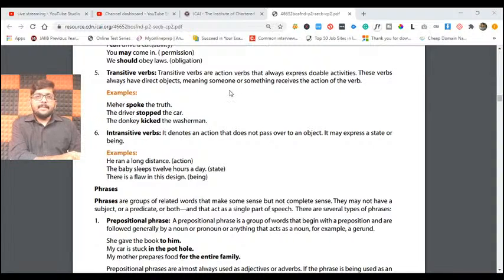Okay, fine, no problem. But if you see here, Meher spoke the truth. It means spoke. Already she did it, which is doable. If at all you want to do it, I want to do it, it is done, already done. Next, the driver stopped the car, already stopped, doable. Okay, and the donkey kicked the washerman, doable.